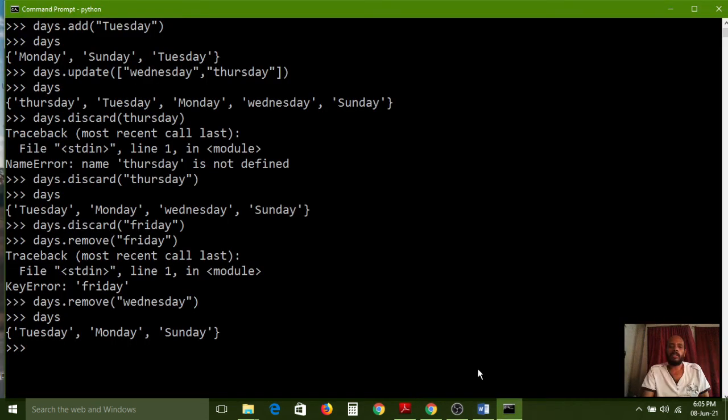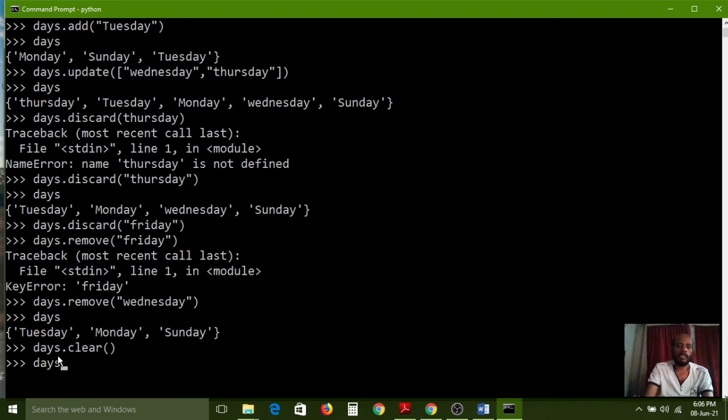So carefully observe here. Now in the days set we have 3 elements. Now I want to delete all elements. Now I want to clear all elements. So for that the clear method is very useful. So like that we have to use days.clear(). If you call it like that, we can simply erase all the elements inside the days set.